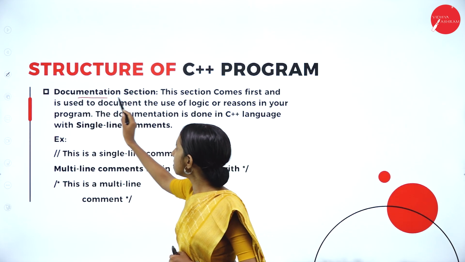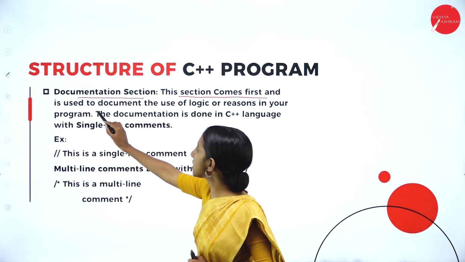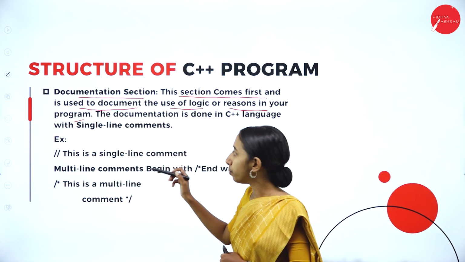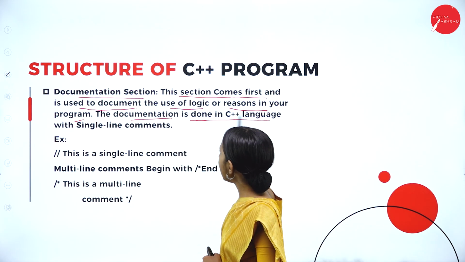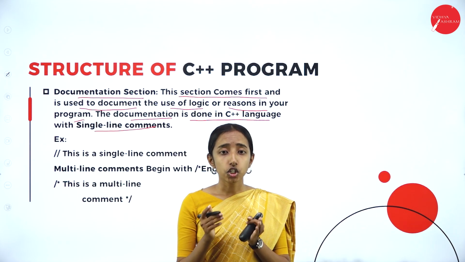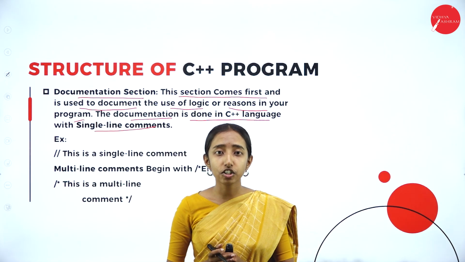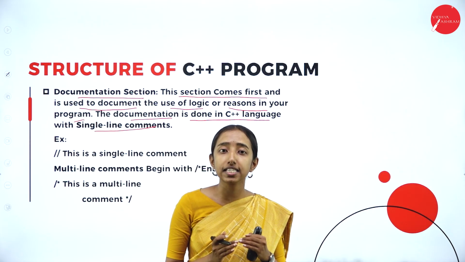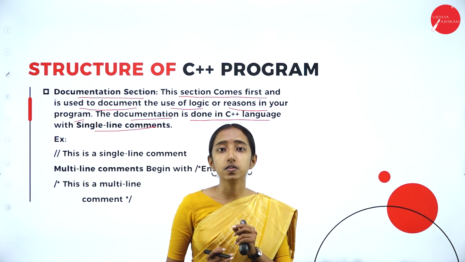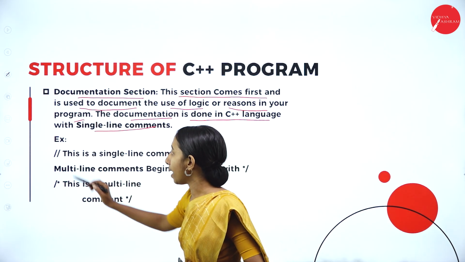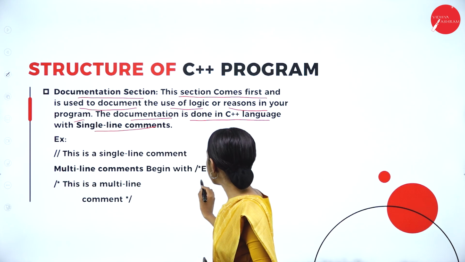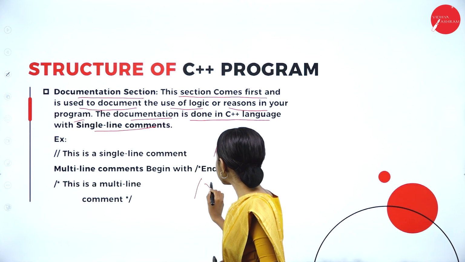The documentation section comes first, where the user documents the logic and reasoning in the program. The documentation is done in C++ with single-line comments or multiple-line comments. In the document section, we document all the things that are there in the program so that the user can read it. In the document section we will be using comments. For single-line comments we will use a double slash. For multiple-line comments we will use a slash with an asterisk symbol.